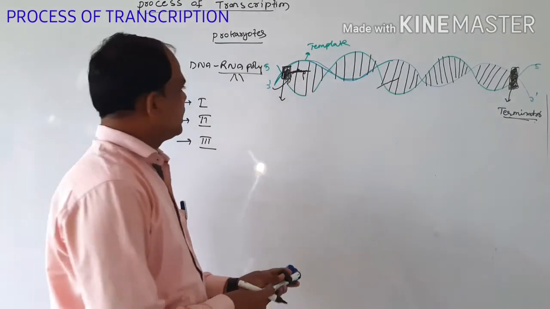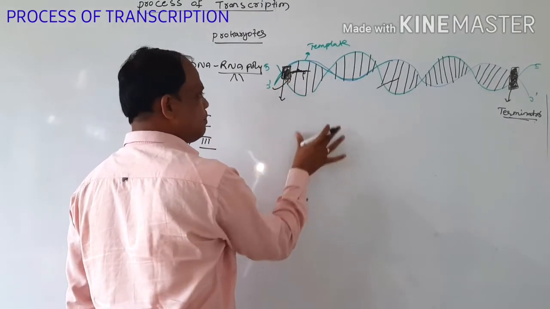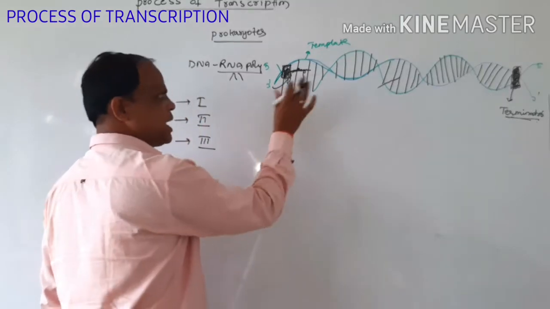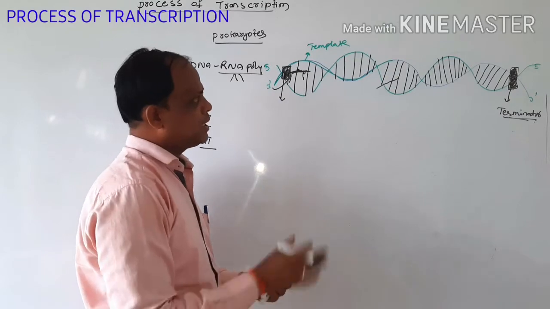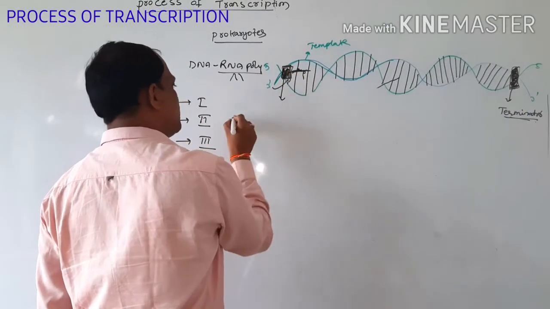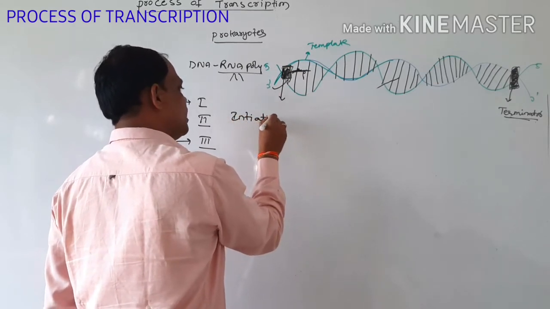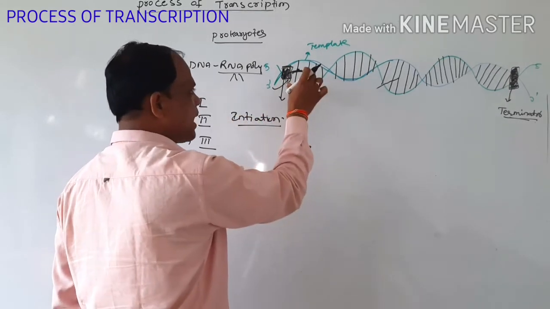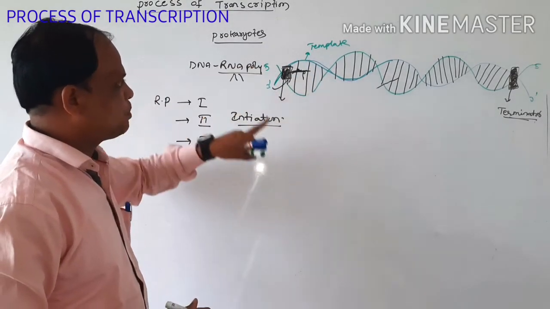The initiation, elongation and termination process is there, but with some specific points. The first one, RNA polymerase 1, initiates the polypeptide chain, and the sigma factor also attaches at this place.